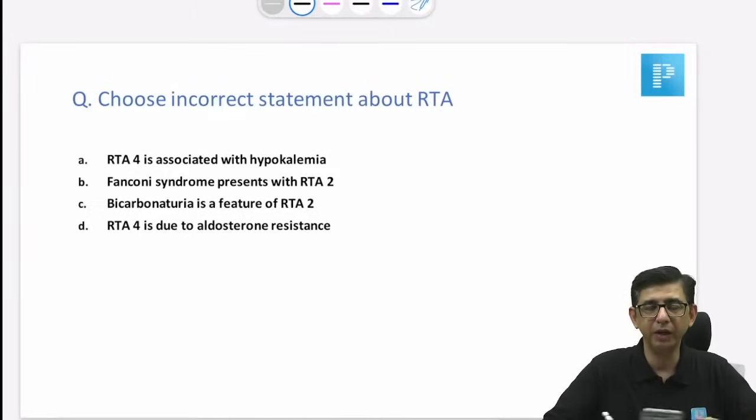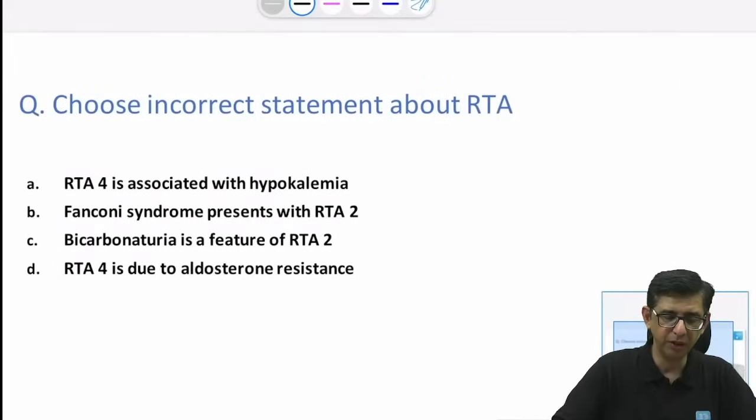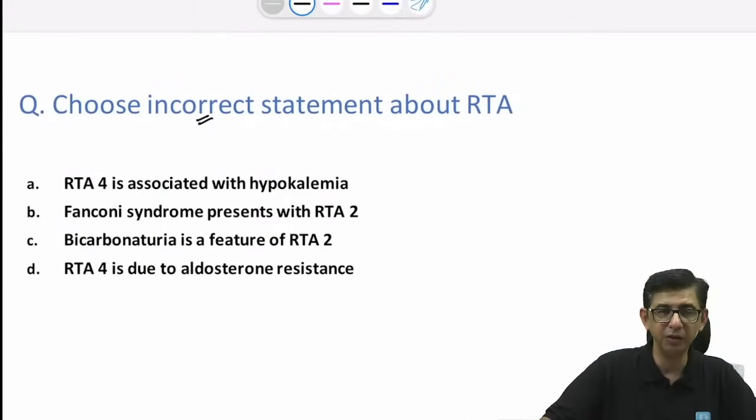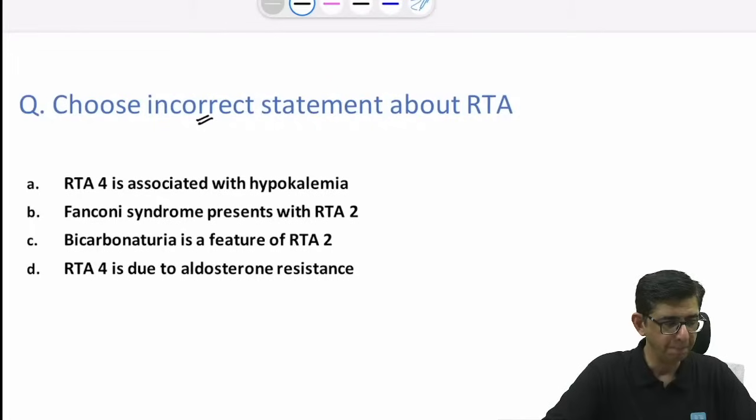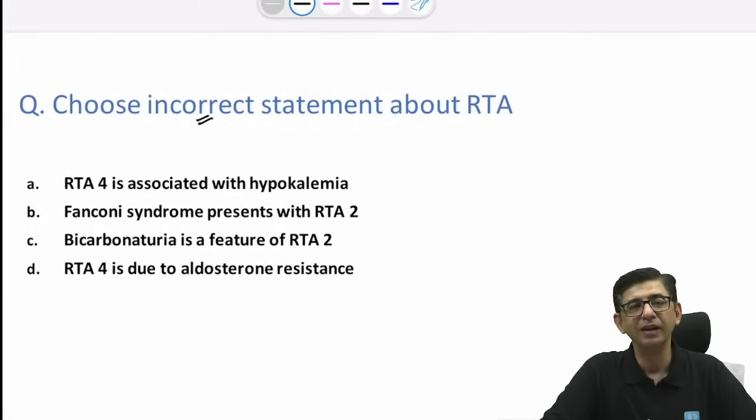Two options for RTA2 and two options for RTA4. I just want to know if it was the incorrect statement and whether option A is the way it is, RTA with hypokalemia. Waiting for your comments for this one. Incorrect option.